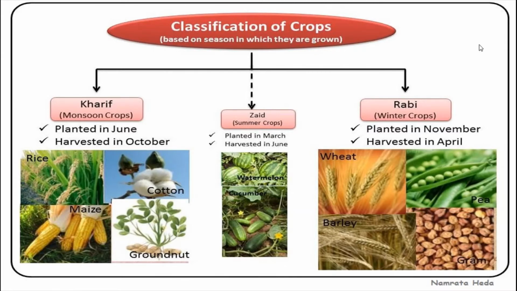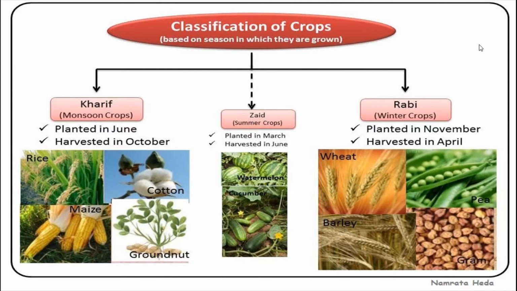Recently paddy has also become an important crop of Punjab and Haryana. Already we have seen that Punjab and Haryana are maximum producers of wheat, but now they are also cultivating paddy. So recently Punjab and Haryana have also become important producers of rice.